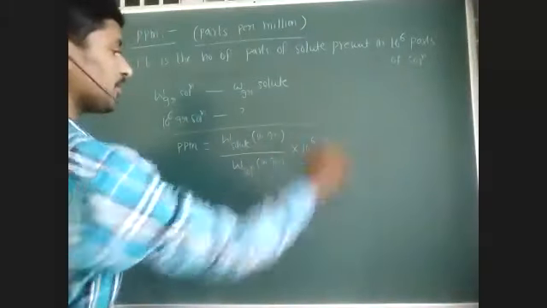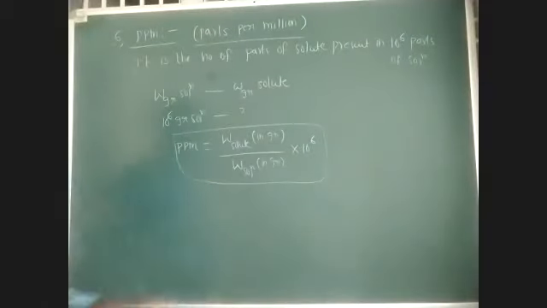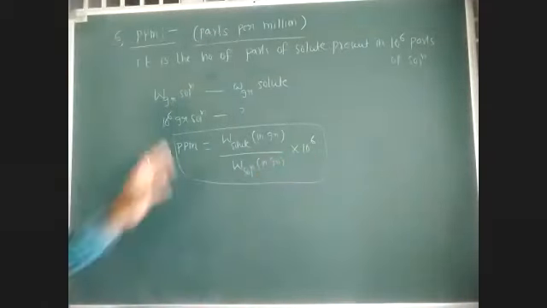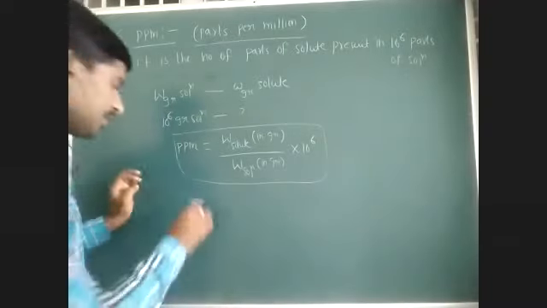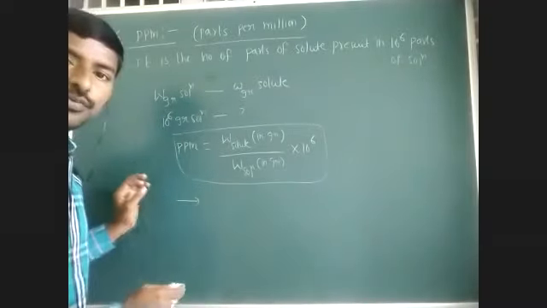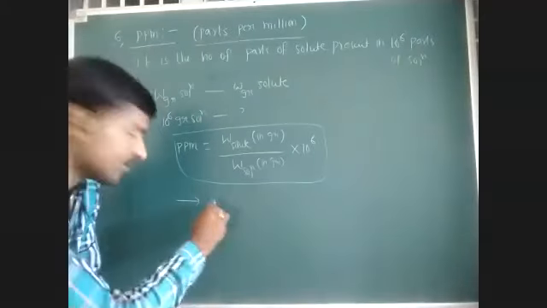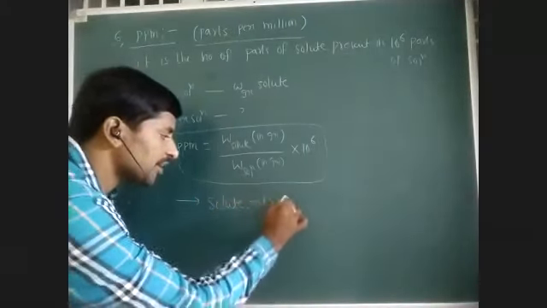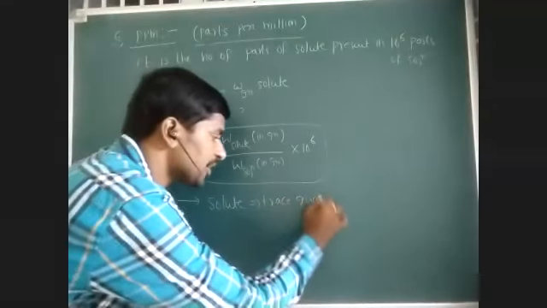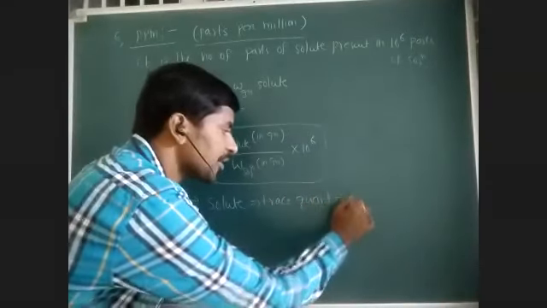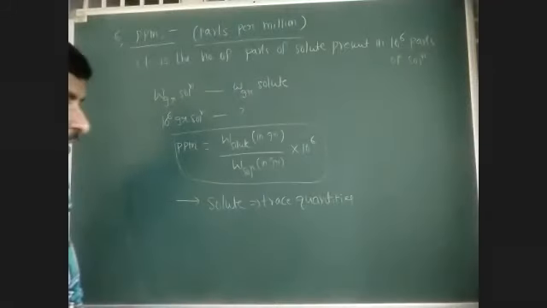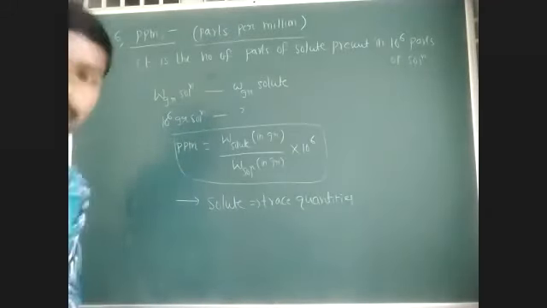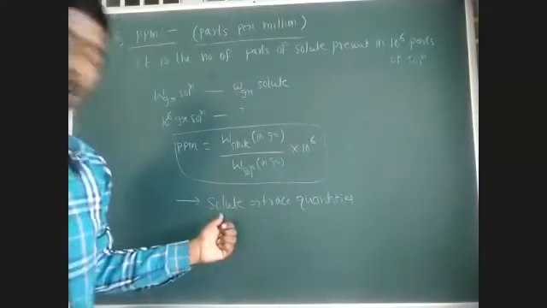Percent means out of 100. ppm means out of 10 power 6. Generally, we follow this parts per million method whenever the solute is present in very, very small, trace quantities. In such cases, to express the concentration, we use ppm.